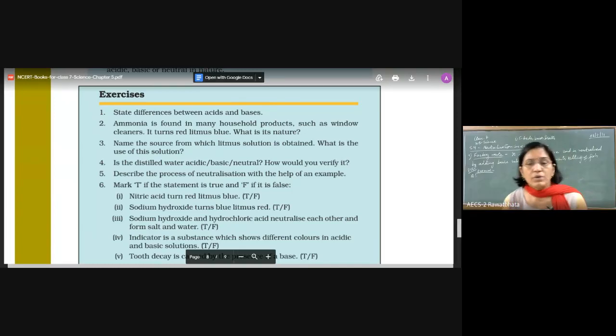All right. So we are going to write down these differences under the heading for the difference in question number 1. Now question number 2. Ammonia is found in many household products such as window cleaner. It turns red litmus blue. Let me put this information first of all here. For question number 2, this is ammonia and the ammonia formula is NH3